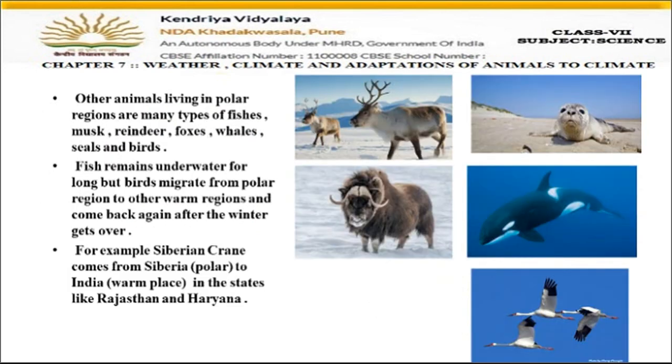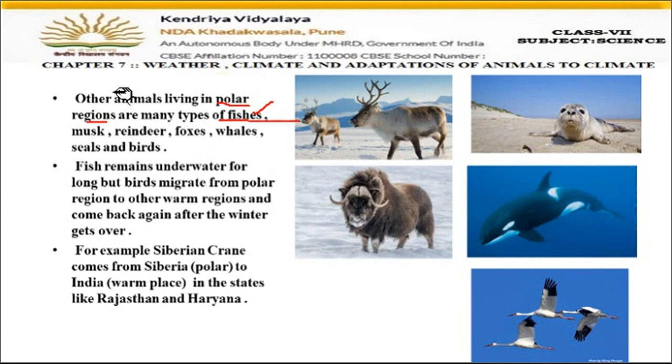So let us move on to the next one, that some other animals also live in the polar regions. We have specifically studied two animals, polar bears and penguins. But other than that, some other animals are also living in the polar areas, like fishes. Fishes are present in the water. Under this snow, there is water also present. So fishes are present under the water. Apart from fishes, what other animals are present?